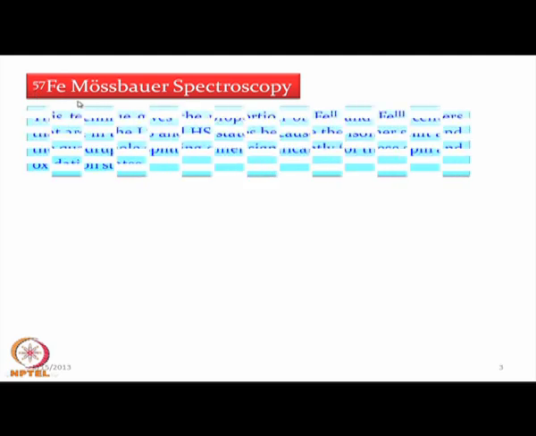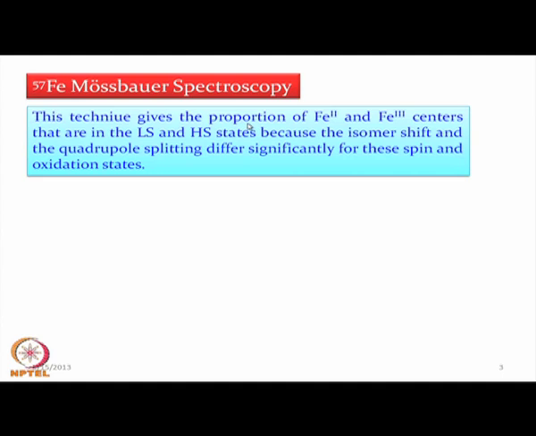The Mössbauer spectrometer can be utilized for the isotope of iron, 57Fe, which is Mössbauer sensitive, and the measurement gives the proportion of iron 2 and iron 3 centers that are high spin and low spin, because the isomer shift and the quadrupole splitting differ significantly for these spin and oxidation states.